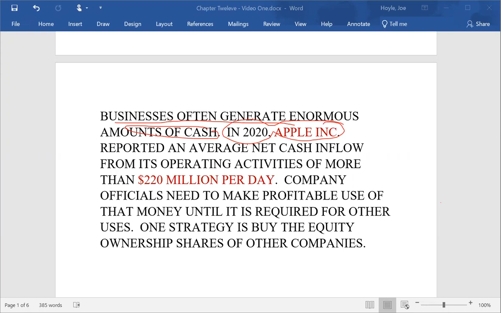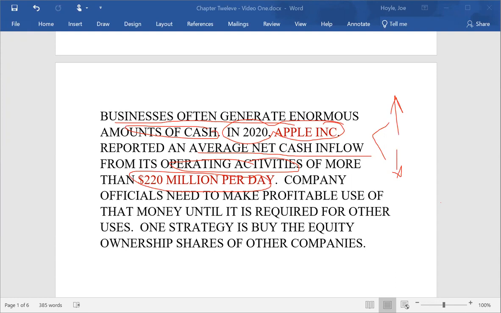And I found fairly quickly, once you know how to find the information, that the average net cash inflow, and that would be the cash that comes into the company less any cash that went out from operating activities, so you can understand what the operating activities of Apple would be, on a daily basis, they receive $220 million.